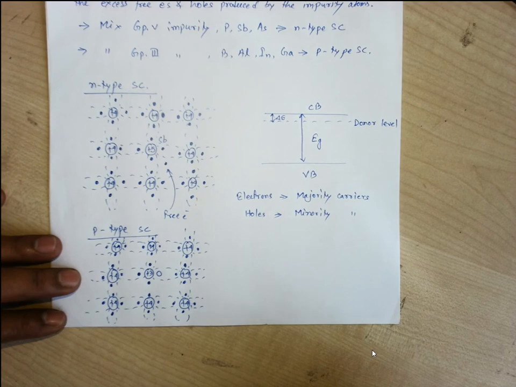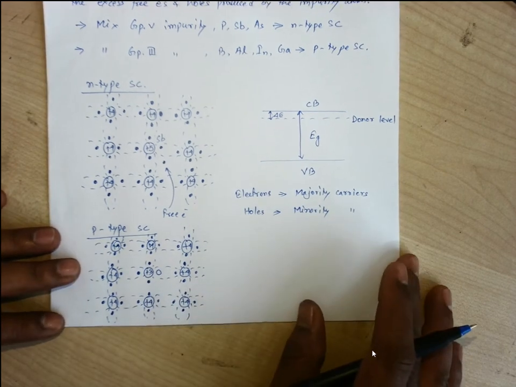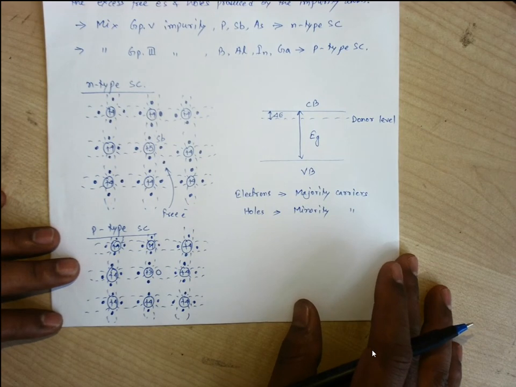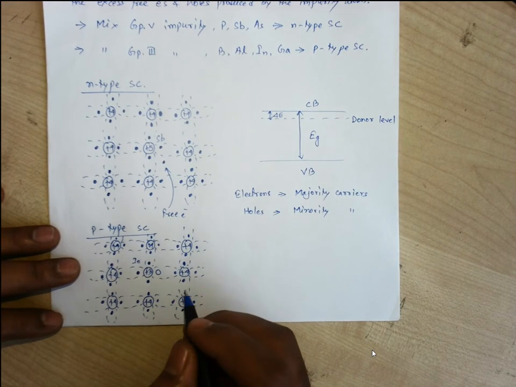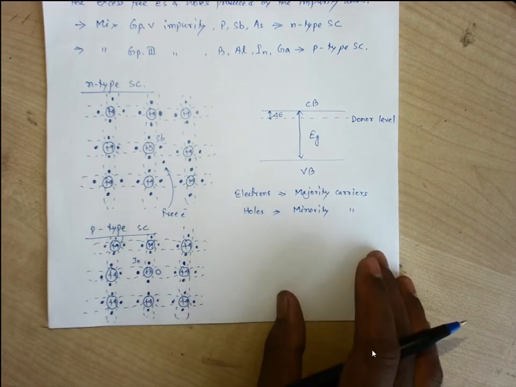Okay, like this. Here a vacant place exists due to the lesser number of electrons in the valence shell of this group 3 element, that is indium. A vacant place which has been created is known as a hole.